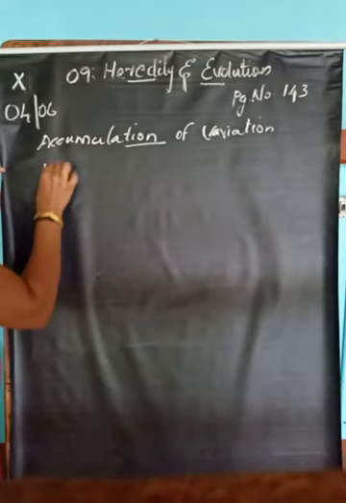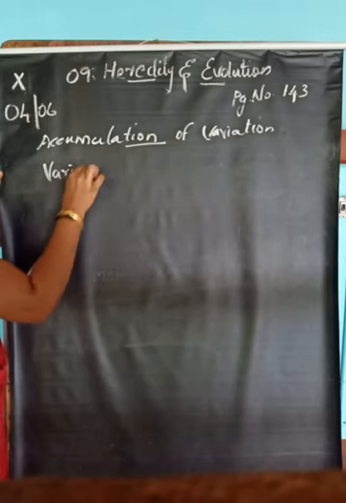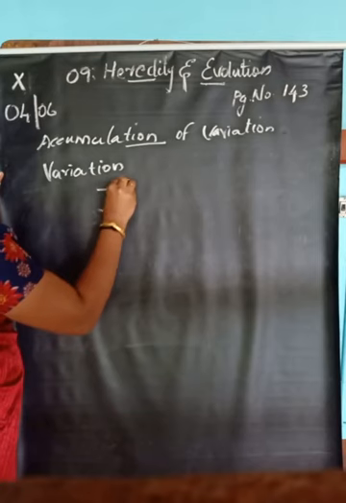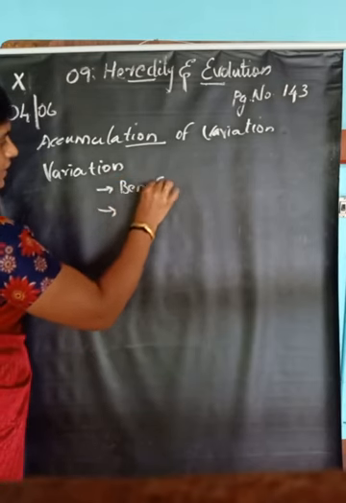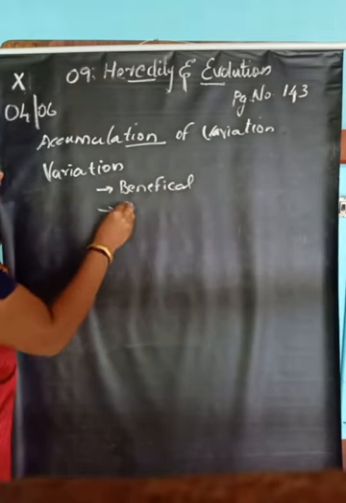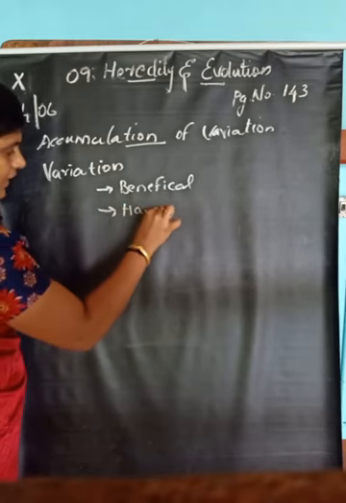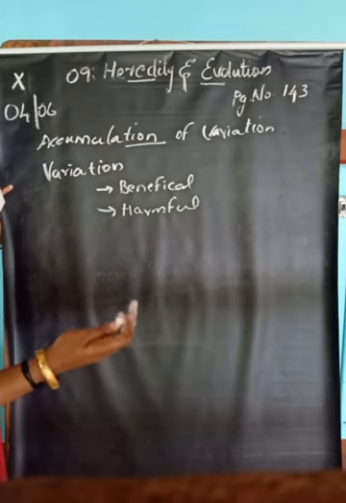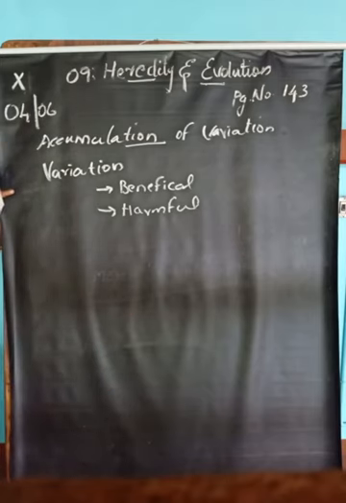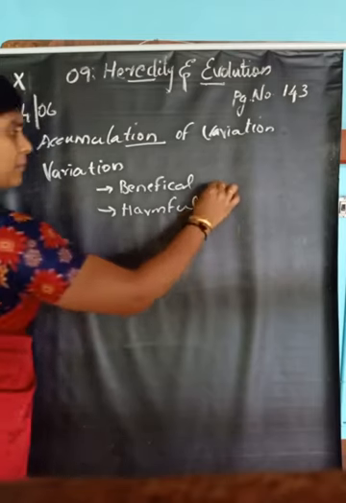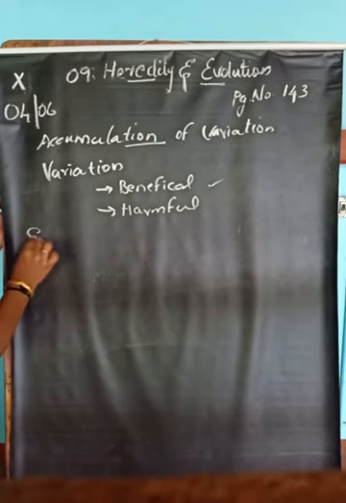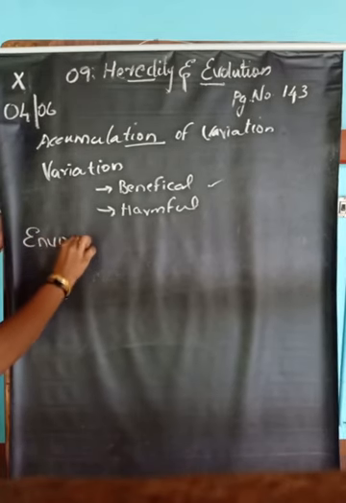Variation can be beneficial to the organism or harmful to the organism. Beneficial variation matters because the environment can cause many changes.